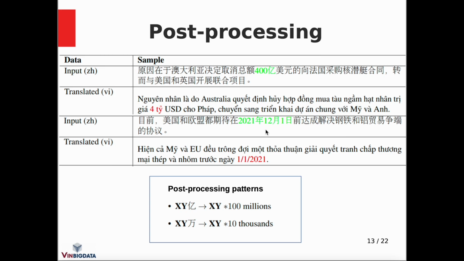Such values, for example currency, are very important and need to be translated correctly. Therefore, we created a list of patterns to correct values. For instance, this unit is equivalent to 100 million, and this is equivalent to 10,000.